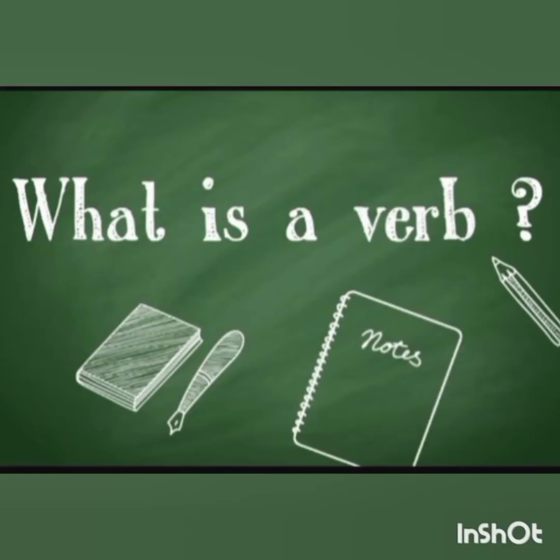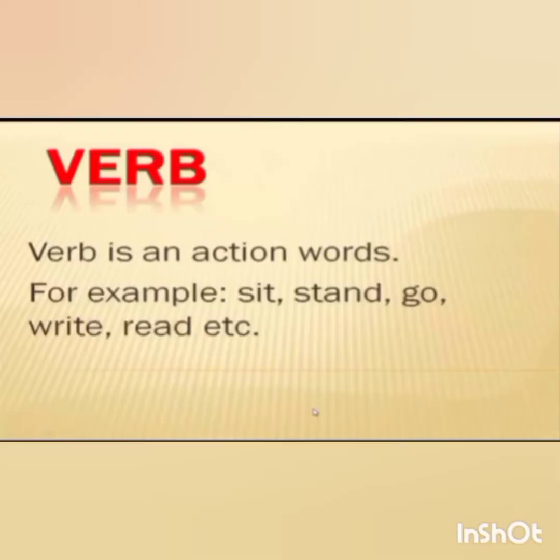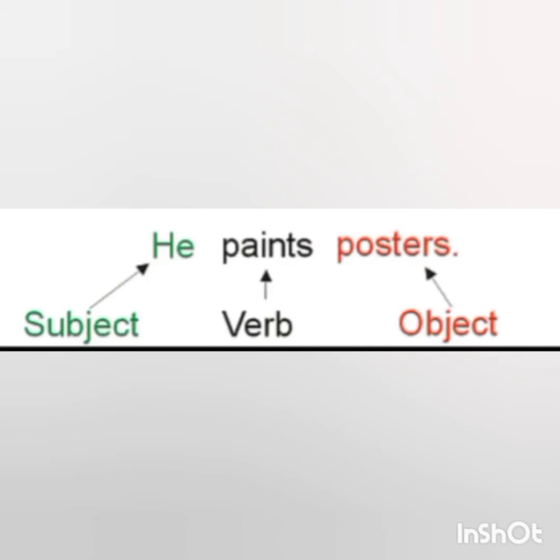Let's start with the definition of verb. Verb is an action word. It means it is a part of a sentence that tells us what the subject performs. For example, sit, stand, go, write, read, etc. Here is the example. He paints poster. So in this, a subject performs the action of painting. So that's why the paints is considered as verb.